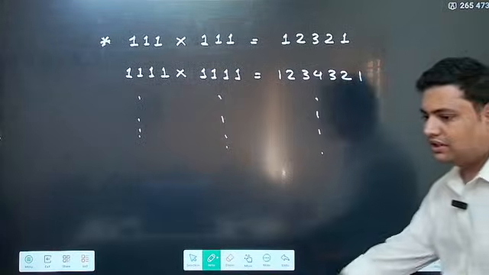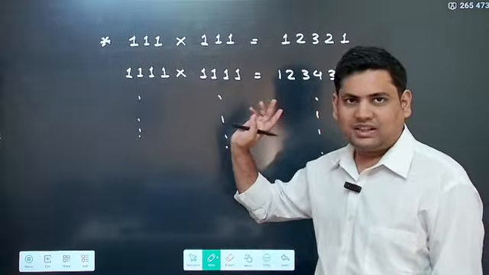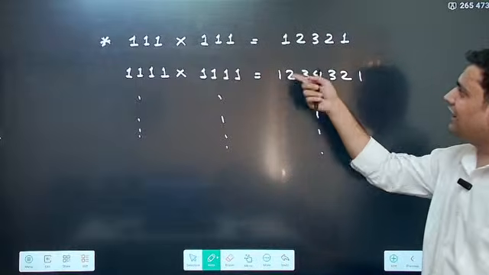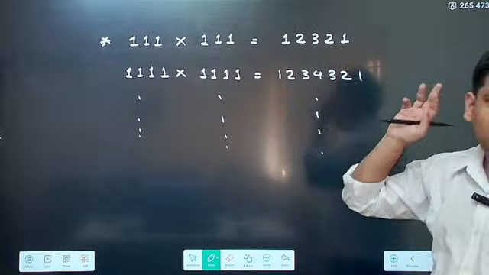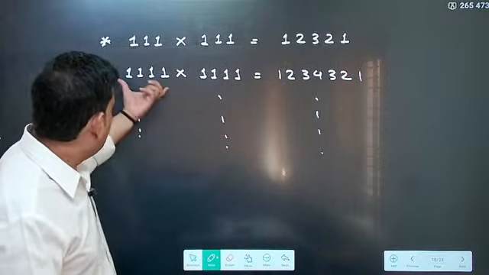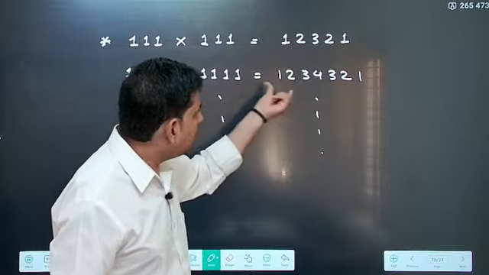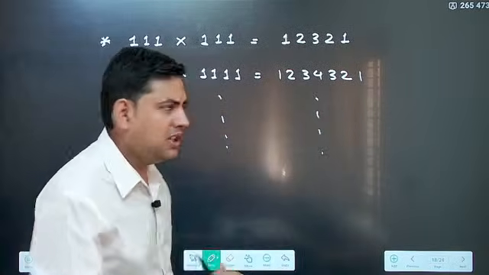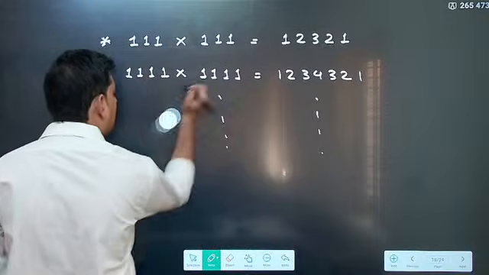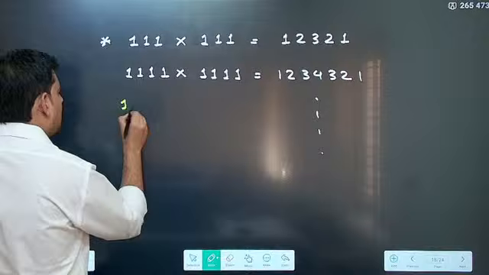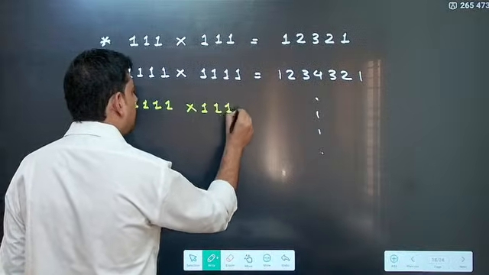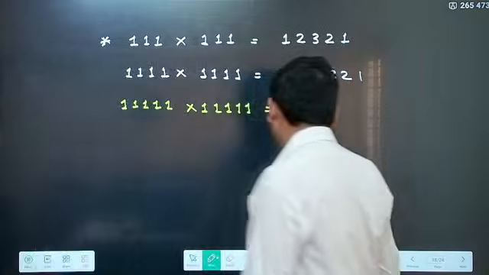Then see this is the last thing. 111 into 111 is actually very special. It is equal to 12321. You can multiply it and see it comes out to be 12321. Then 1111 into 1111 comes out to be 1234321. So if you see it carefully, this depends on the number of times you repeat 1. For example, let's take 11111, 5 times 1, into 11111.